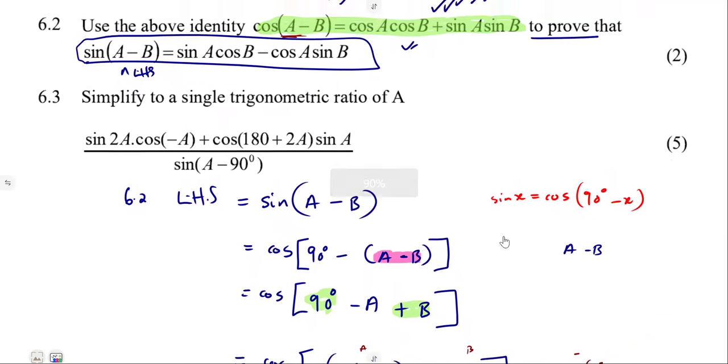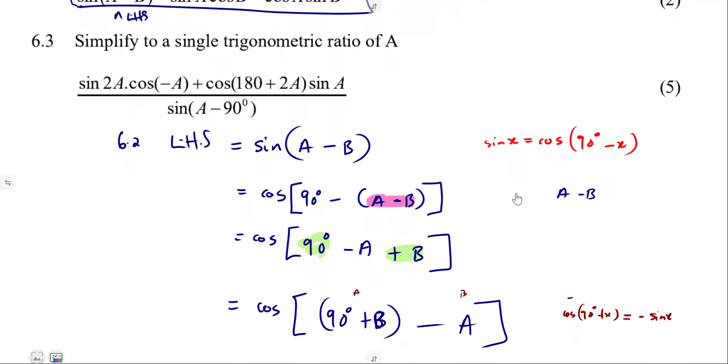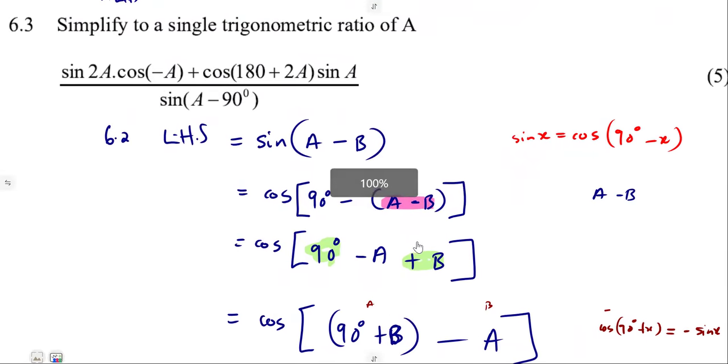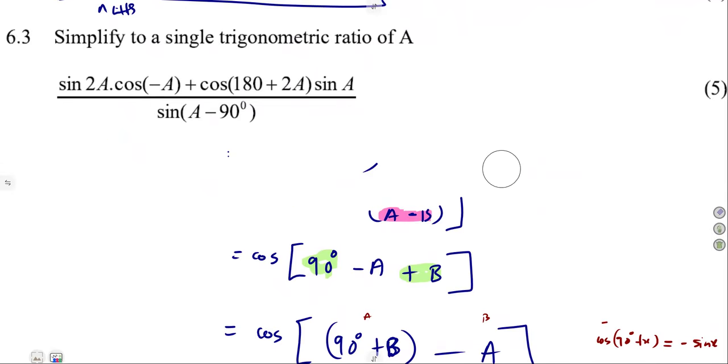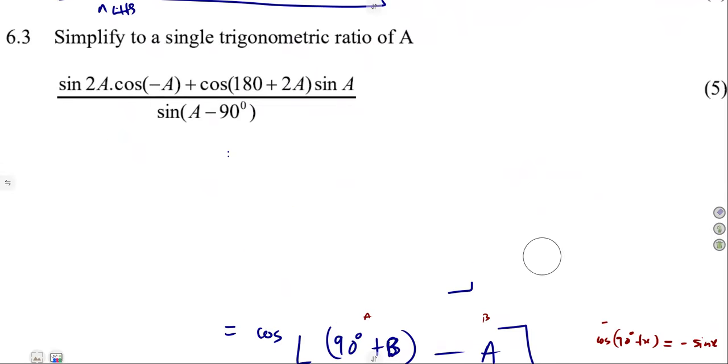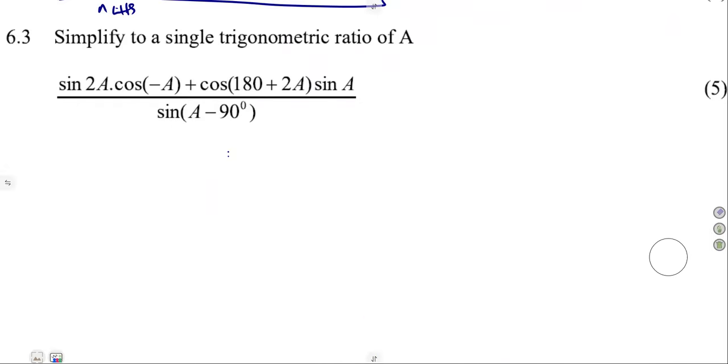All right, so they can ask these questions. Simplify to a single trigonometric ratio of A, for 5 marks, on 6.3. Let's see, just a matter of playing around. That's equal to 6.3: sine of 2A. For the meantime, let's just leave it as it is. Sine of 2A, cos of minus A.